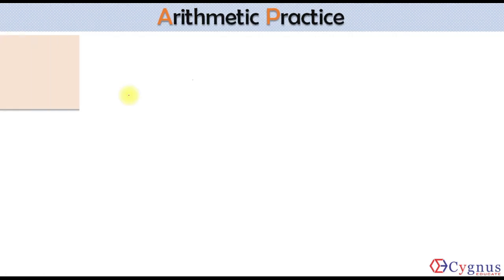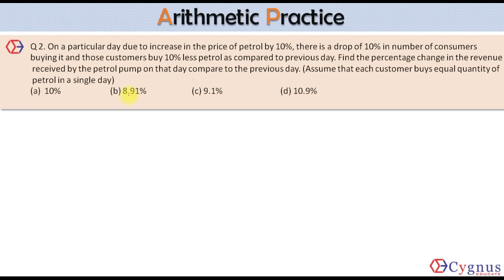Let's move on to the next one. On a particular day, due to an increase in the price of petrol by 10%, there's a drop of 10% in the number of customers buying it. And those customers buy 10% less petrol also as compared to the previous day. Find the percentage change in the revenue received by the petrol pump on that day compared to the previous day. Assume that each customer buys an equal quantity of petrol in a single day.